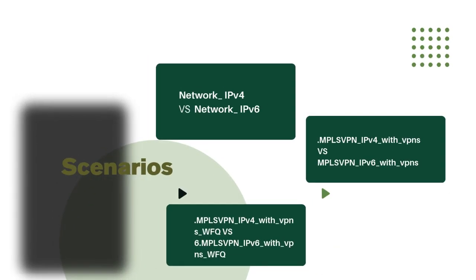This slide presents the scenarios used in the project: IPv4 versus IPv6 networks comparison; MPLS VPN with IPv4 versus MPLS VPN with IPv6; and MPLS VPN with IPv4, using WFQ, versus MPLS VPN with IPv6, using WFQ.